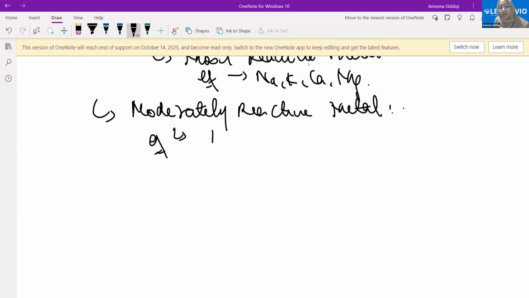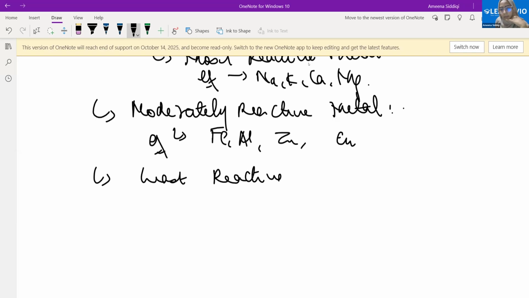See, zinc, iron, good. Aluminium, zinc, okay. Copper at times. Lead, okay. All of these are examples of the moderately reactive metals. The third one is the least reactive metal, or very less reactive metal. Silver, gold, okay. At times copper is taken in the least reactive metal category. Mercury, platinum, all of these are examples of the very least reactive metals.